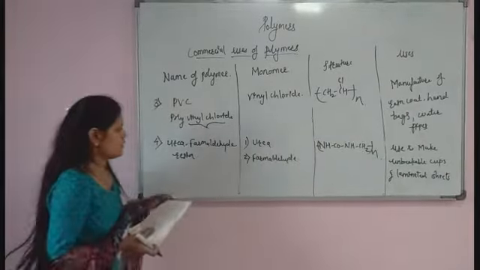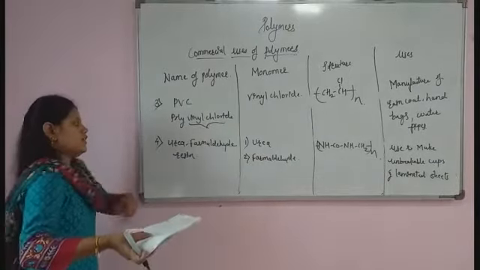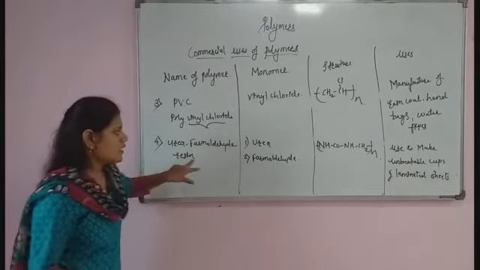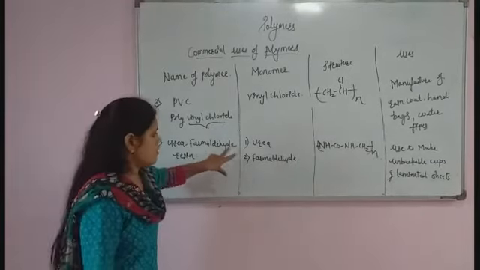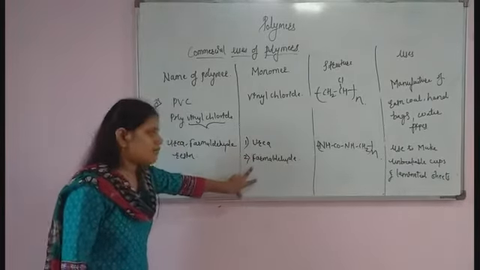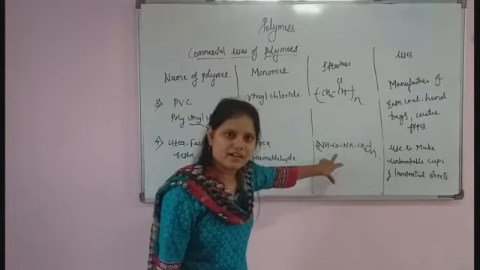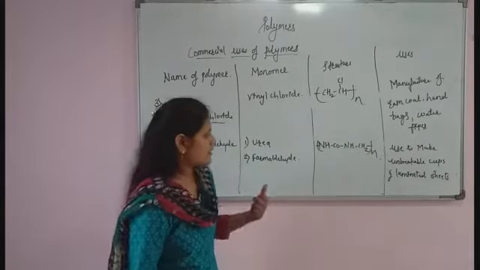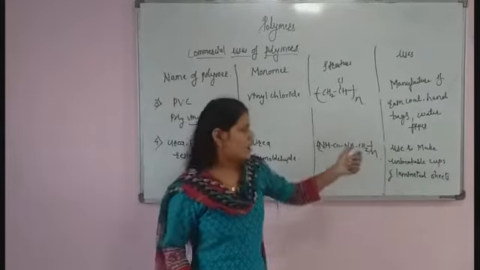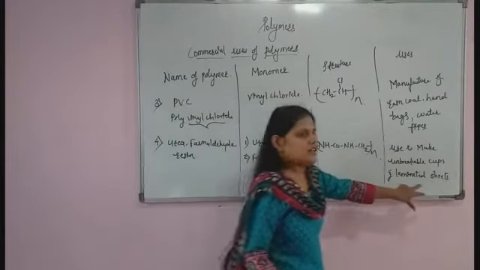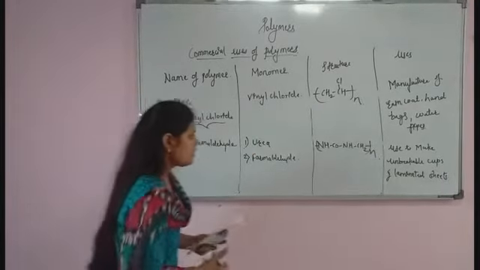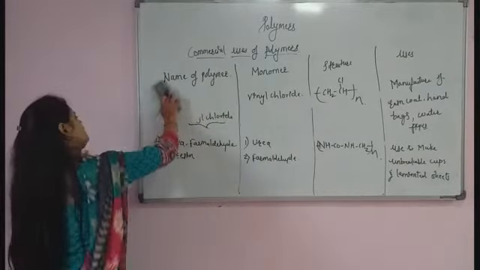Okay, this is the fourth example of a polymer, that is urea formaldehyde resin. Urea formaldehyde resin is formed by using urea and formaldehyde as monomers. This is the structure of urea formaldehyde resin, and it is used to make unbreakable cups and laminated sheets. Remember that. Next we will move to the next example, that is